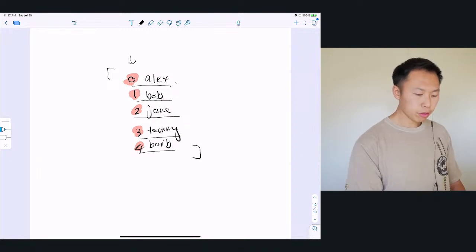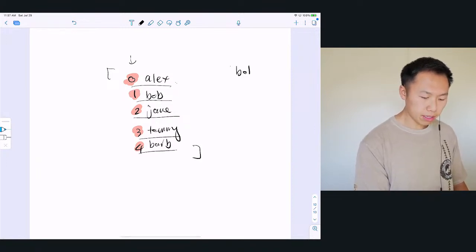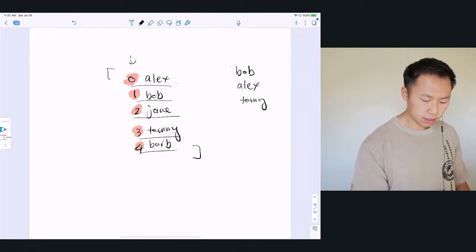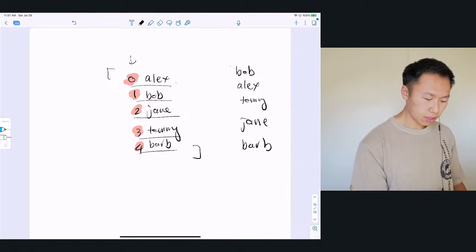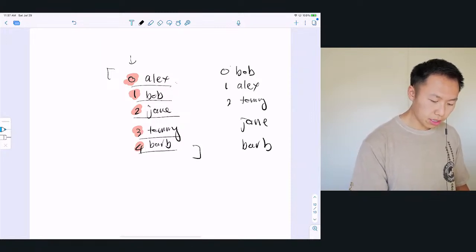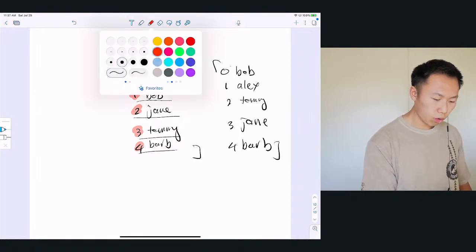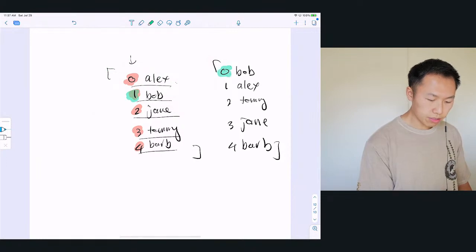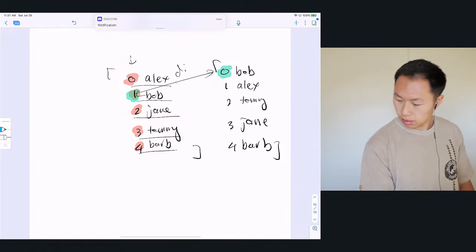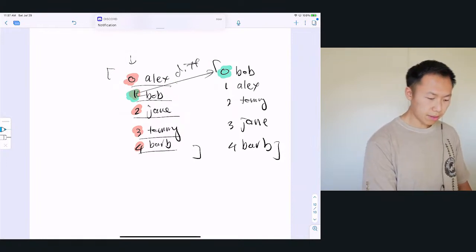The problem is if we rearrange the list, let's say Bob, Alex, Tommy, Jane, Barb. So we've rearranged the items in the list, but the index of the list is still the same. Now Bob, who used to be 1, is now 0, right? That's not the same.